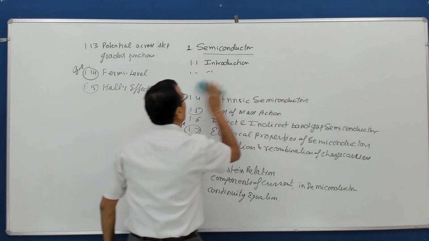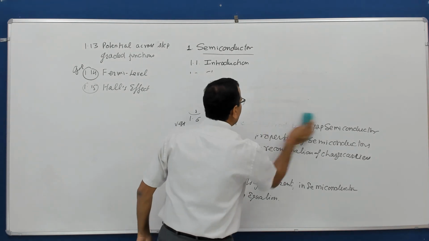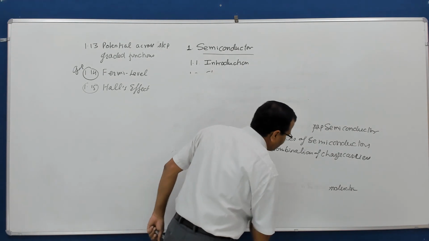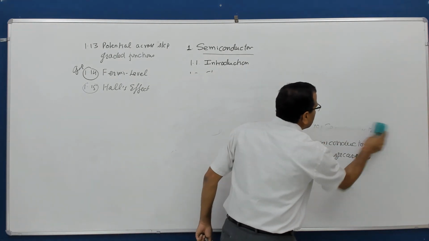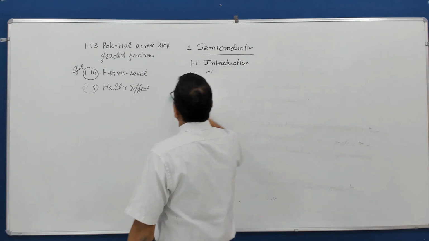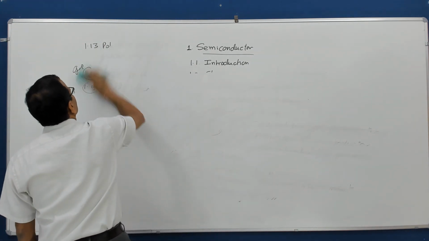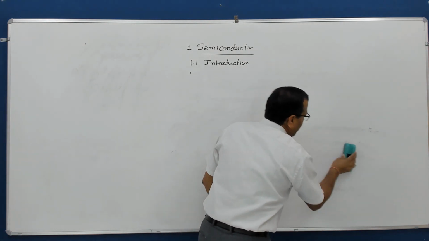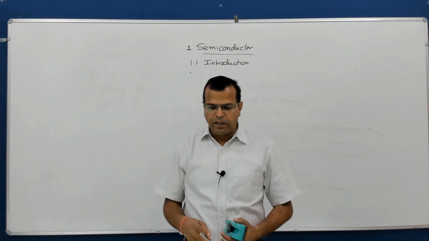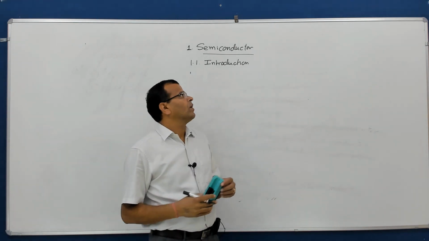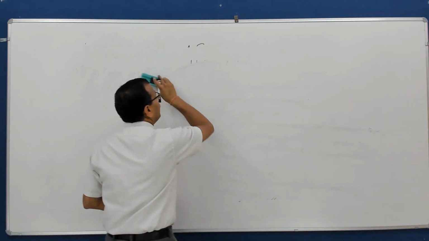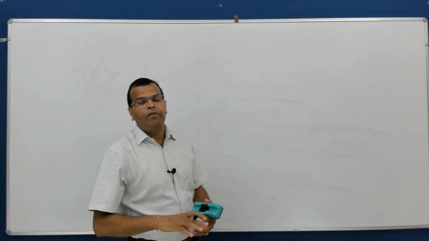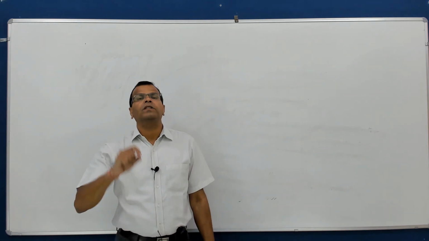The very first topic of semiconductors is introduction. So let us talk about introduction. When we talk about semiconductors, remember, it is basically based on the electrical properties of the materials. So let us talk about the different materials and their properties. We know any material is always composed of a very small unit, which is an atom.